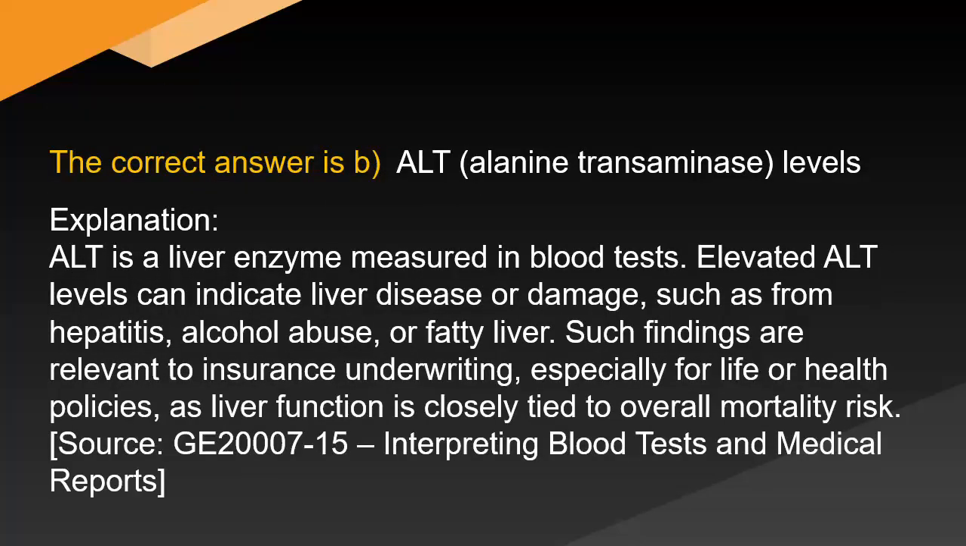ALT, alanine transaminase levels. Explanation. ALT is a liver enzyme measured in blood tests. Elevated ALT levels can indicate liver disease or damage, such as from hepatitis, alcohol abuse, or fatty liver. Such findings are relevant to insurance underwriting, especially for life or health policies, as liver function is closely tied to overall mortality risk. Source: GE2000715. Interpreting blood tests and medical reports.